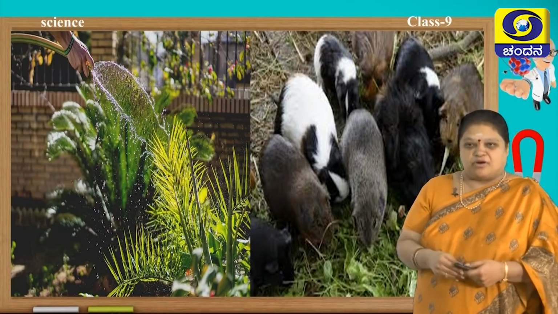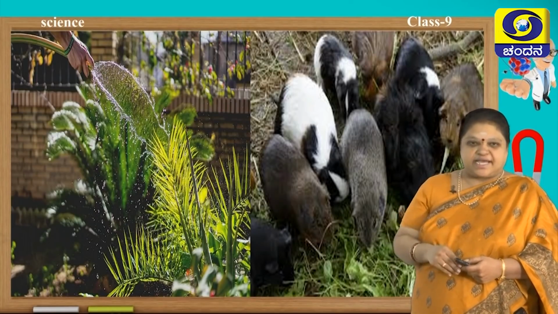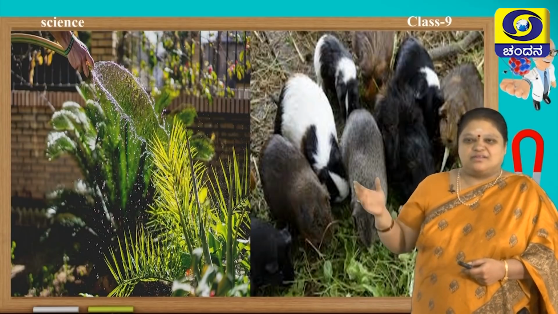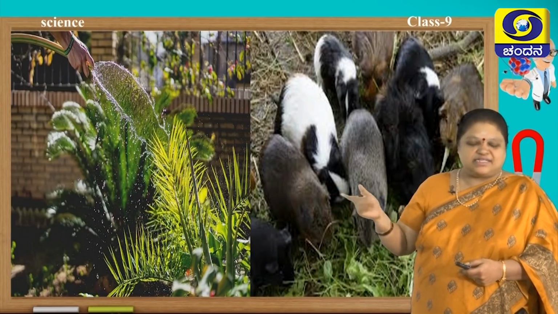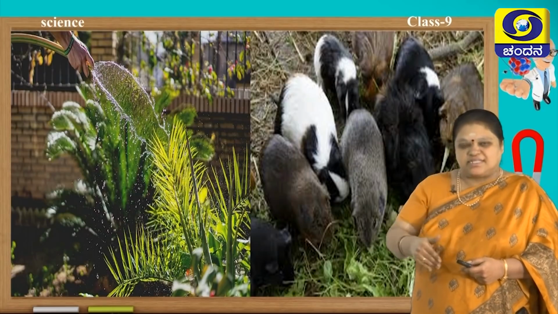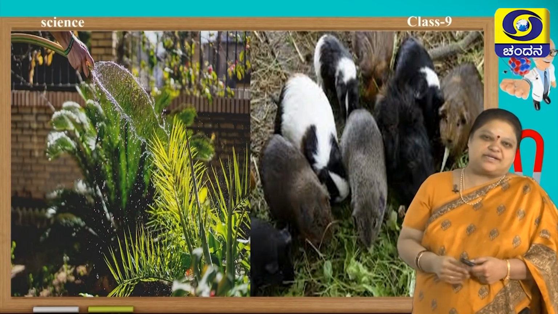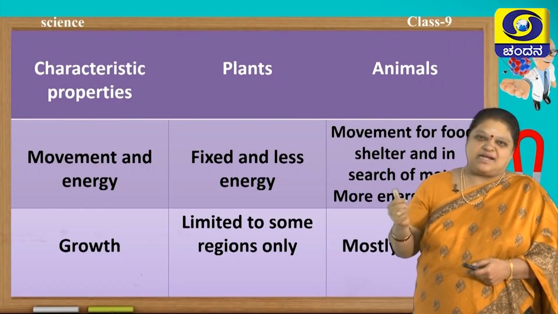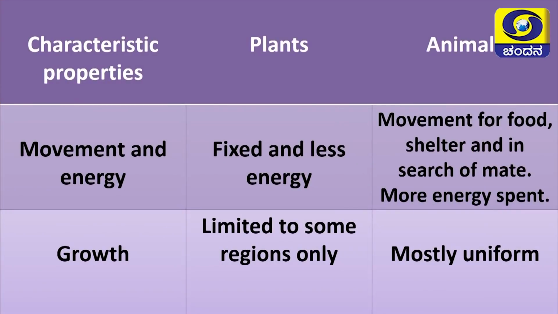Whatever food it takes, it has to digest it. So, here the mode of nutrition is entirely different, and to digest that it requires a complicated system. So, you understood basically that plants and animals have different modes of living.